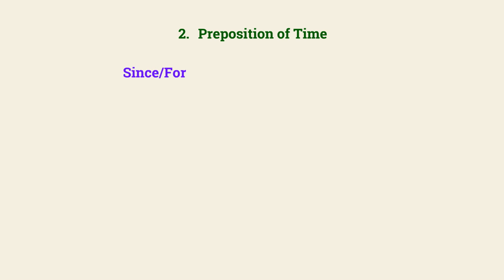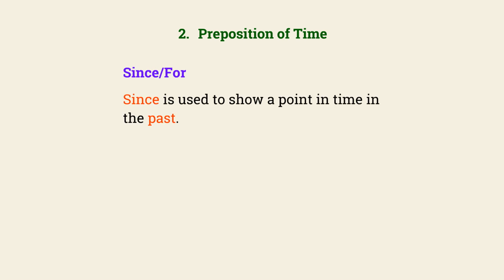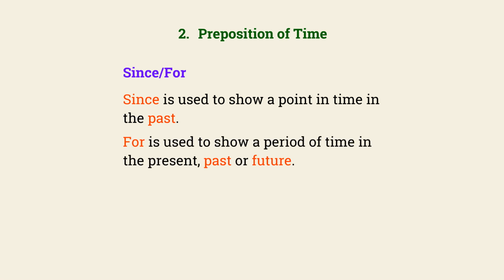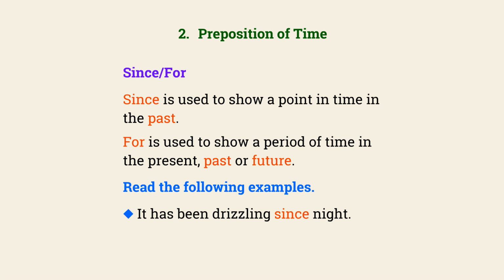Since or for. Since is used to show a point in time in the past. For is used to show a period of time in the present, past or future. Read the following examples. It has been drizzling since night. She will stay here for 3 hours.